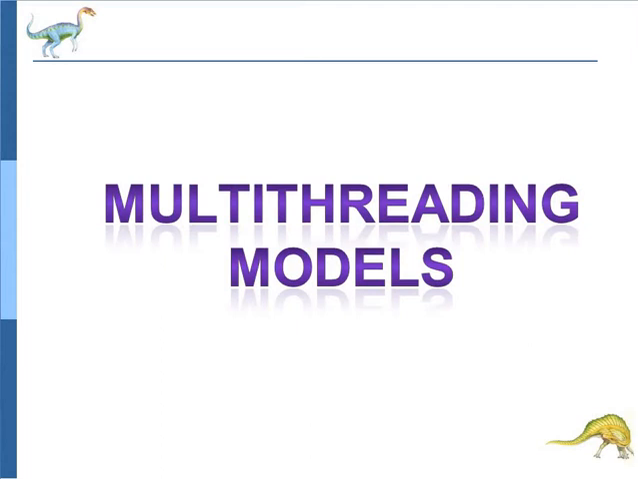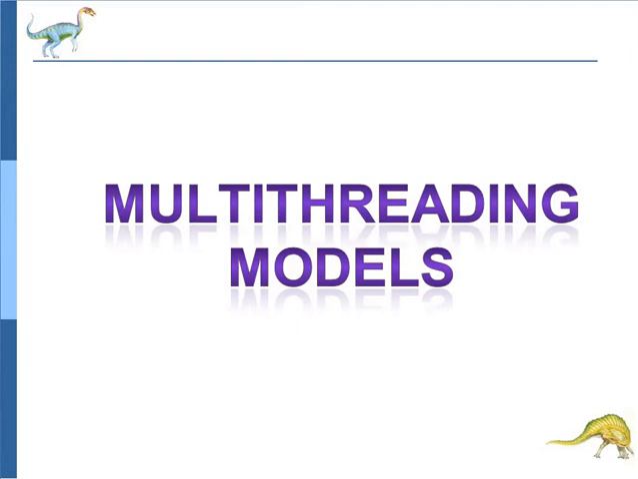In most applications, user threads are mapped with kernel level threads. There are different methods of mapping used in the operating system: one-to-one mapping, many-to-one mapping, and many-to-many mapping. In today's lecture, we will study the term multi-threading model.